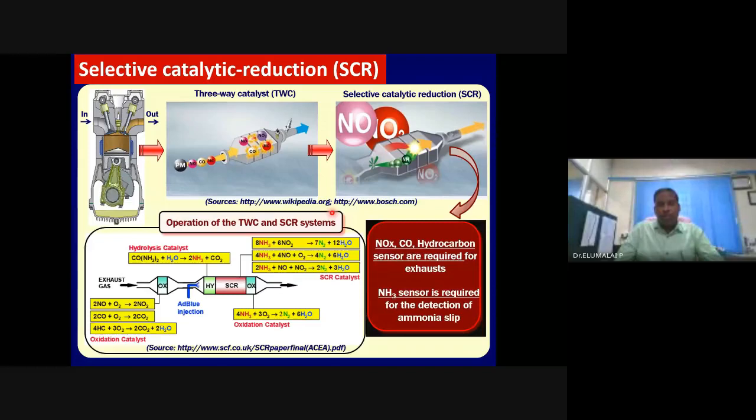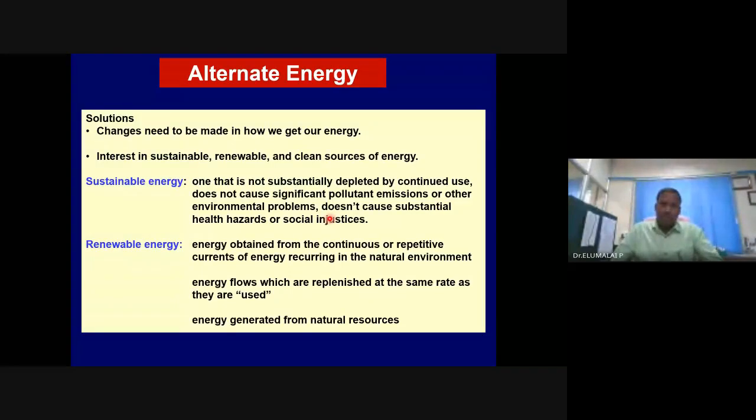In one way to make a remedy, we need to go for a DeNOx system or DSOx system in the case of sulfur-based fuels, diesel. Petrol is free from sulfur, but diesel has some sulfur. If we have sulfur, we have its consequence. We need to adopt DSOx, DeNOx, DCOx systems. Or you need to go for alternative energy sources, which must be sustainable or renewable in nature.